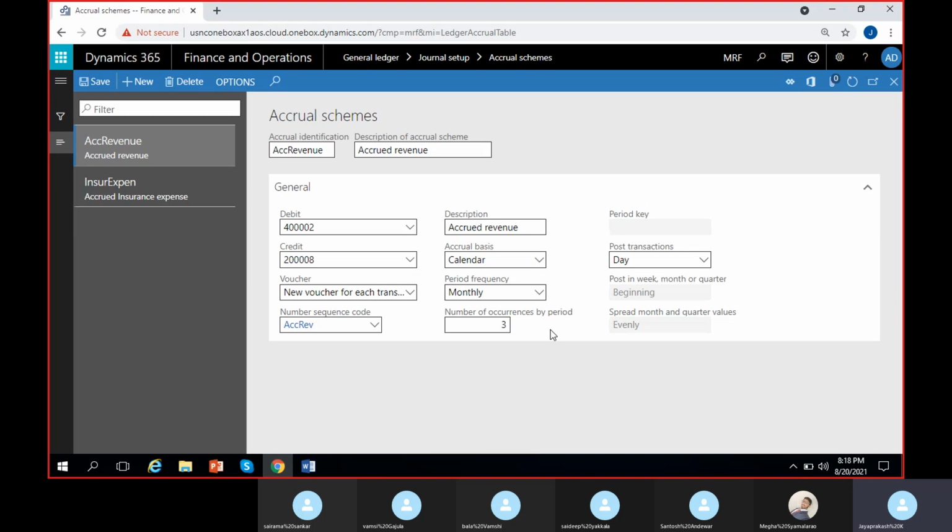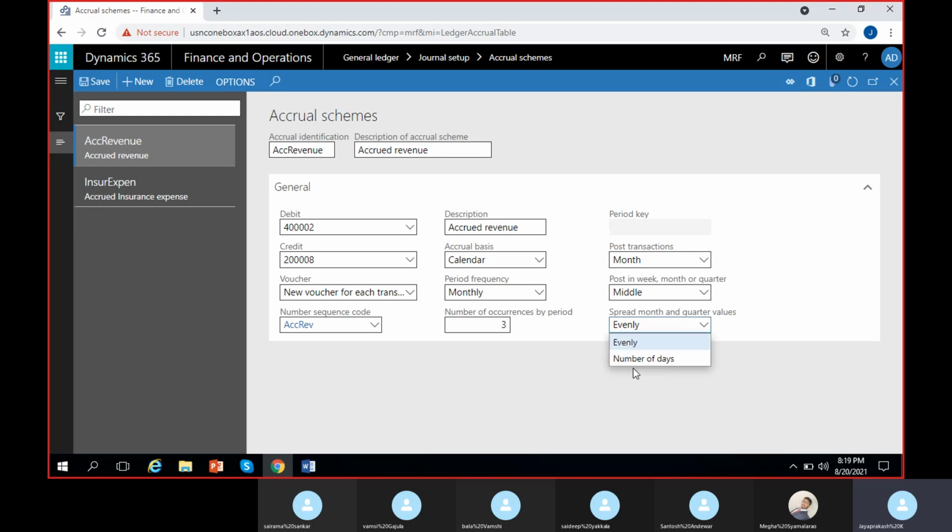Then post transactions as per month or day. Since we have selected monthly here, we'll select month only. Beginning of the month, middle of the month or end of the month, as you wish. Let's select middle of the month, just for some example. I'm selecting middle of the month and spread it evenly.